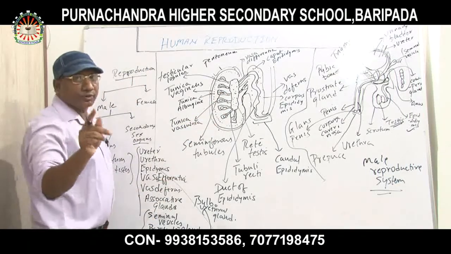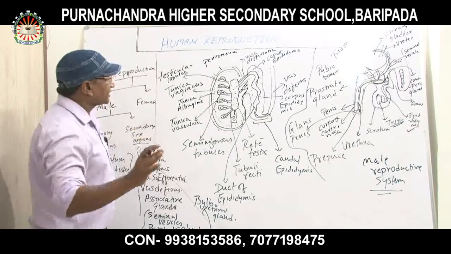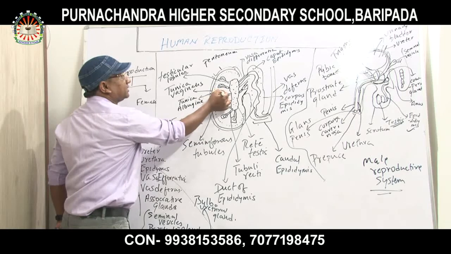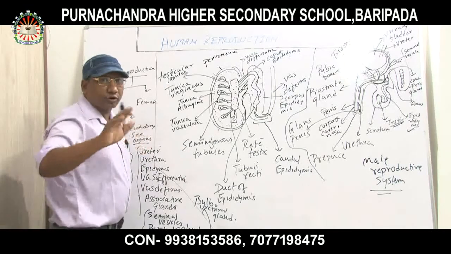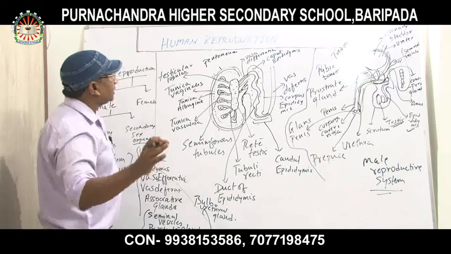This is the testicular lobule, and these are the seminiferous tubules.